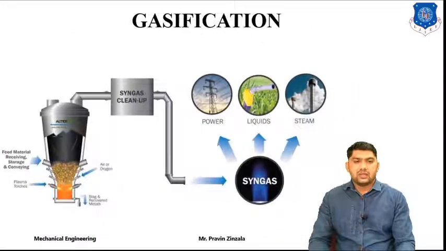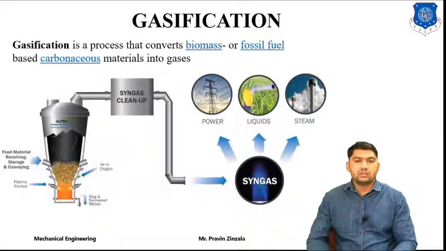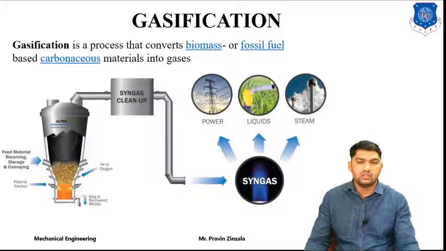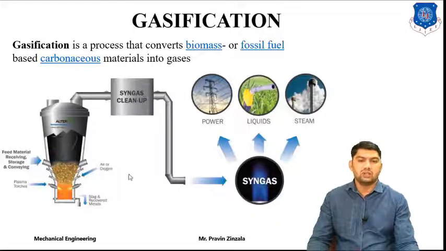Next is gasification. Gasification means conversion of biomass into biogases. It is nothing but a process that converts biomass or fossil fuel based carbonaceous material into gases. For example, if we have many biomass available, we can convert them by combustion into gas, and we can easily use the gas for applications like power generation.